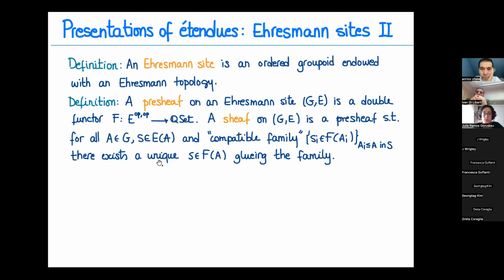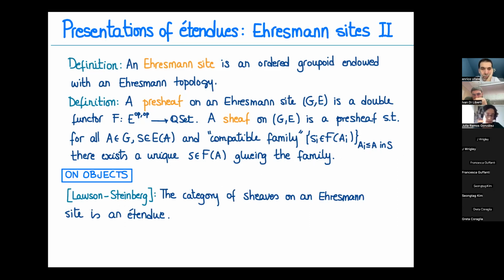A sheaf is just a presheaf such that for every object and every covering sieve of that object, and given every compatible family, so elements in F of A_i, where my A_i are the elements in my covering, then there's a unique gluing in the family. I won't enter into the compatibility condition, but if you sit down and think what this should be, it is what you would expect. And so this gives us another presentation of étendues.